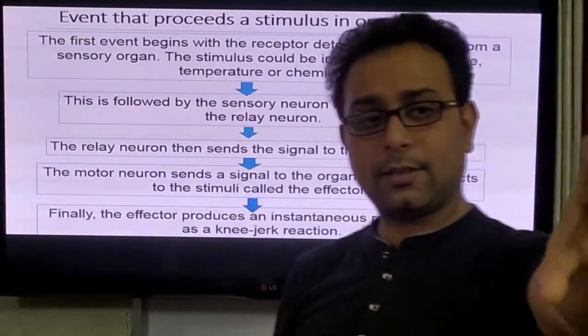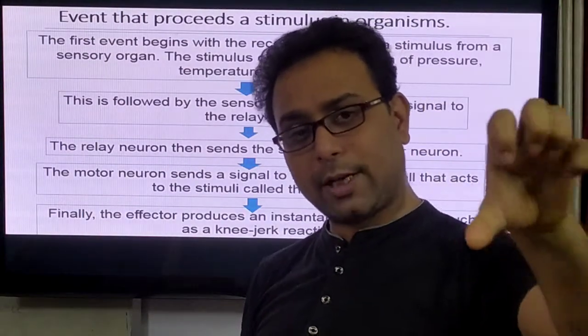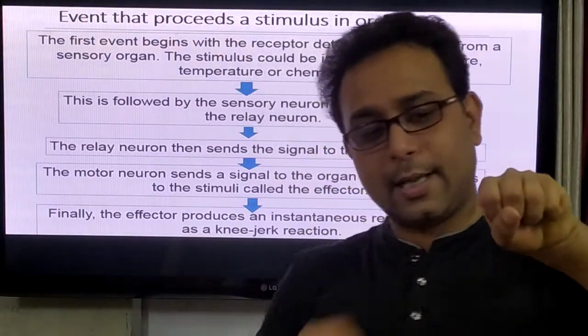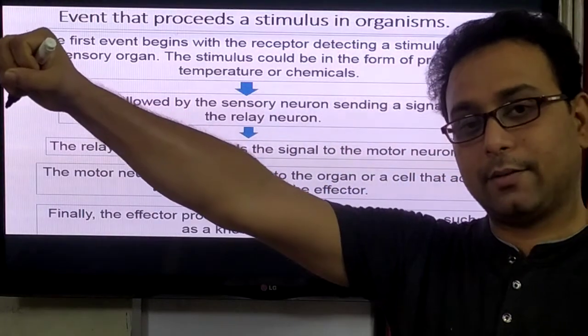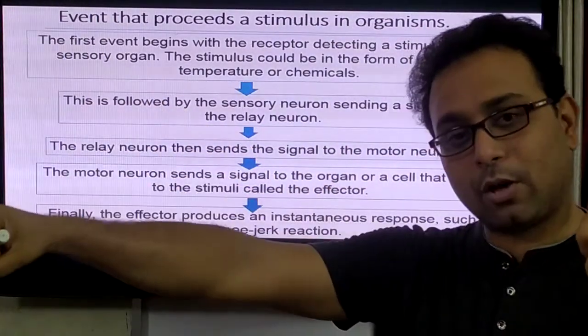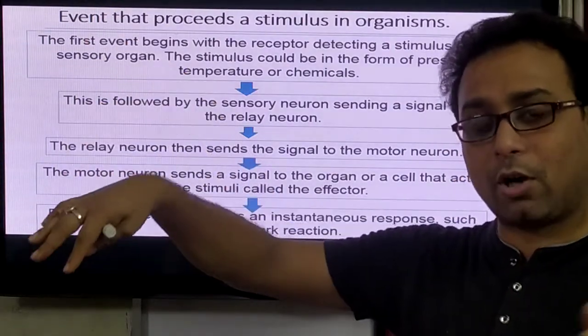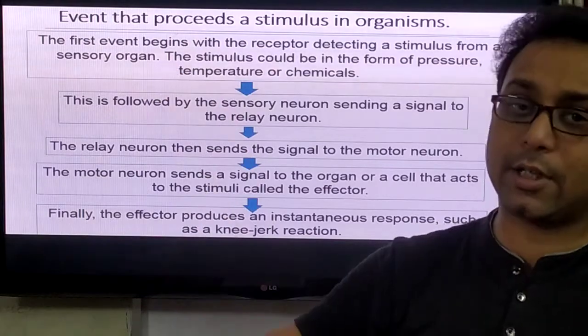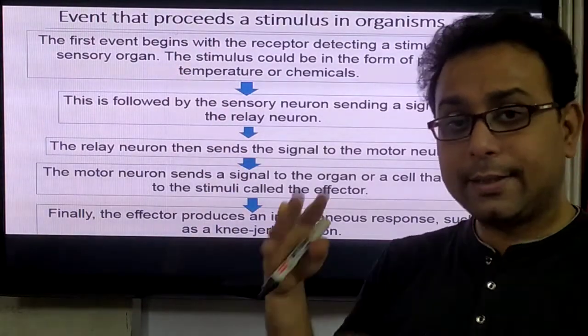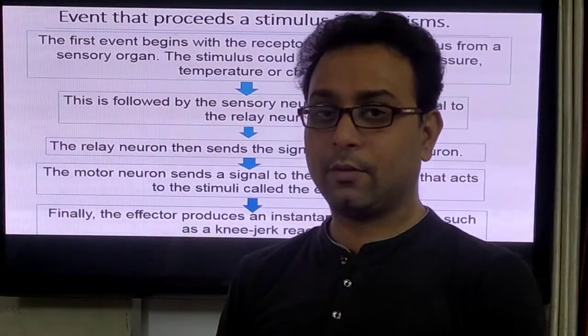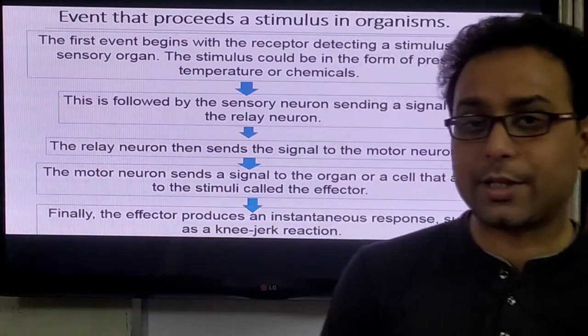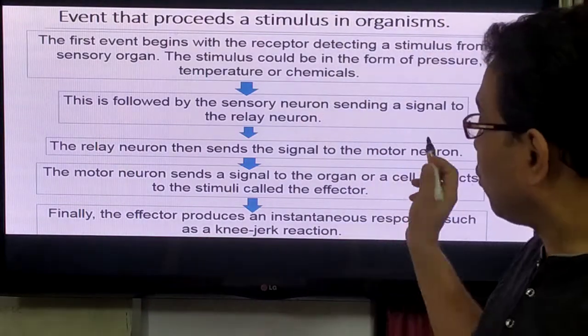So first the stimulus is received by the sense organ, then sent by the sensory neuron to our CNS, the spinal cord, where the relay neuron is. It sends the stimulus to the effector with the help of the motor neuron.